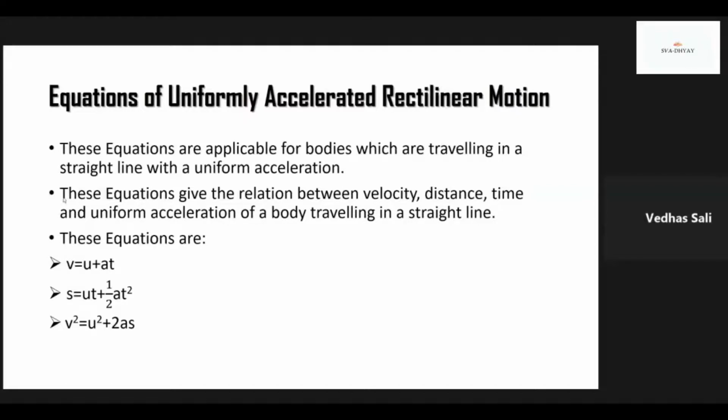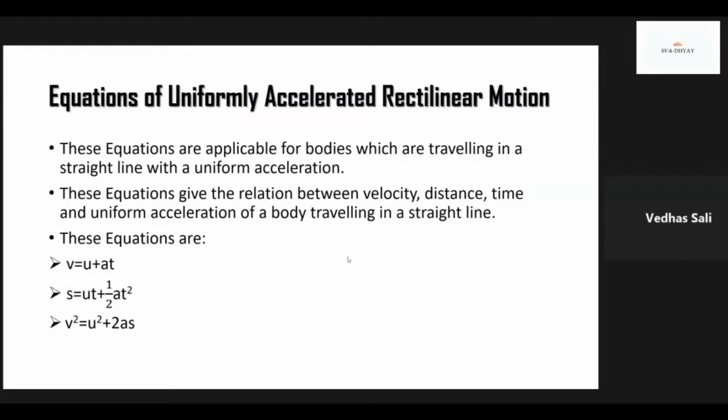Very good. Now these equations give relation between velocity, distance, time and uniform acceleration of a body traveling in a straight line. There are three equations. First equation is v is equal to u plus at. Second is s is equal to ut plus half at square. And third is v square is equal to u square plus 2as.